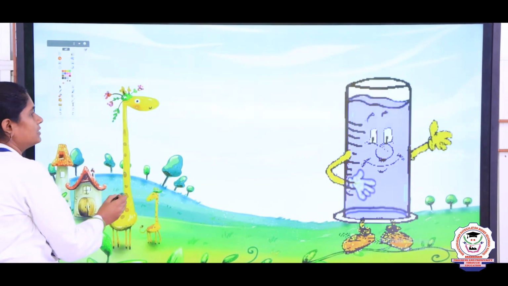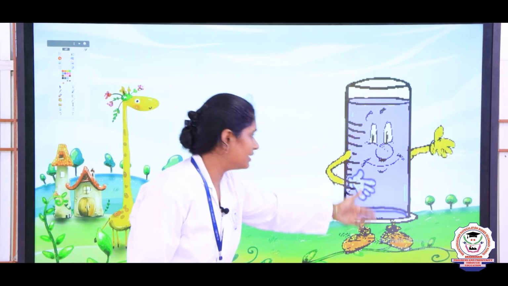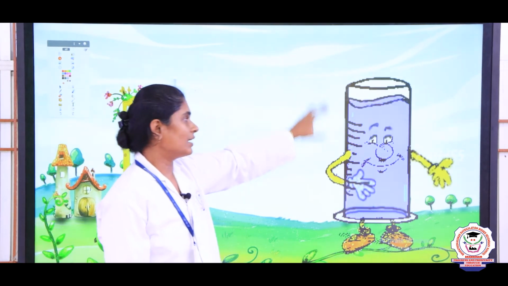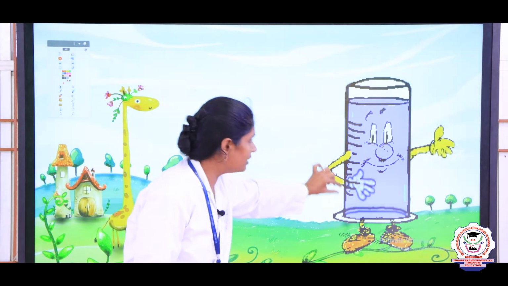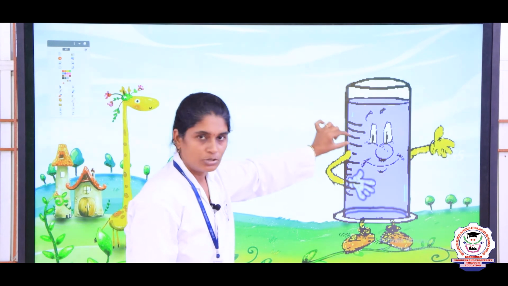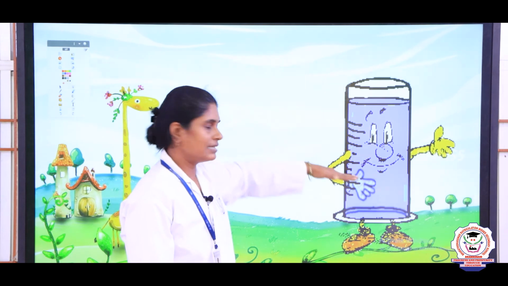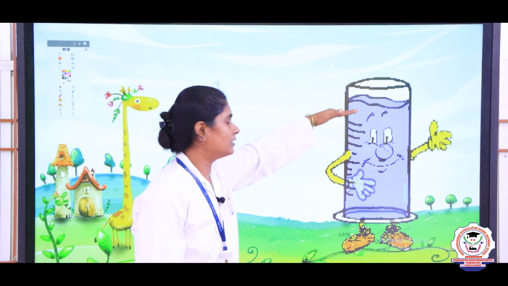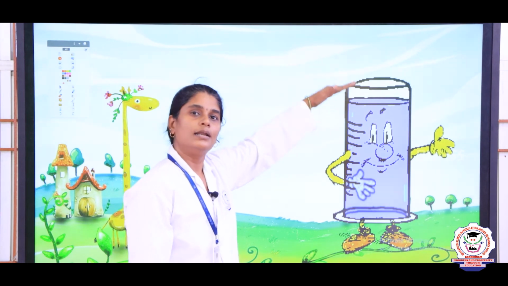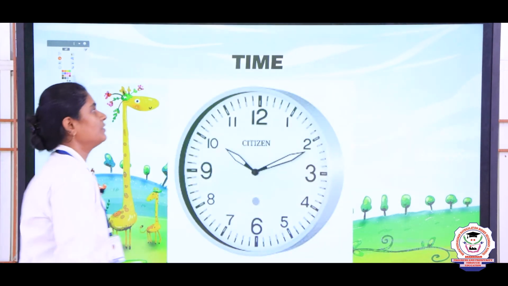Right. So, next we can see the measuring cylinder. In the measuring cylinder we can measure the quantity of a liquid. The measuring cylinder has markings on it, which start from 0 and go in an increasing manner. Once you pour the liquid, it measures and tells you how much quantity of liquid the container holds.